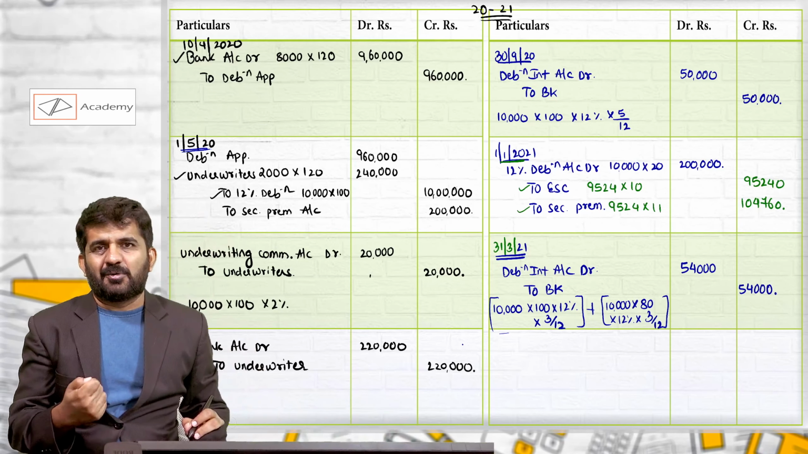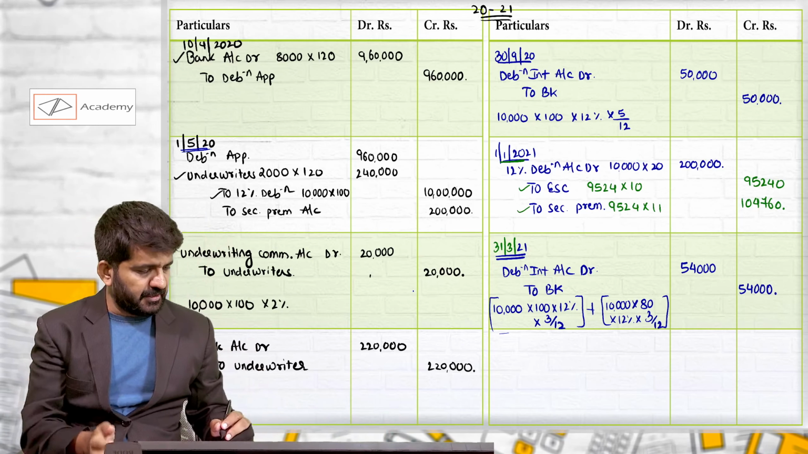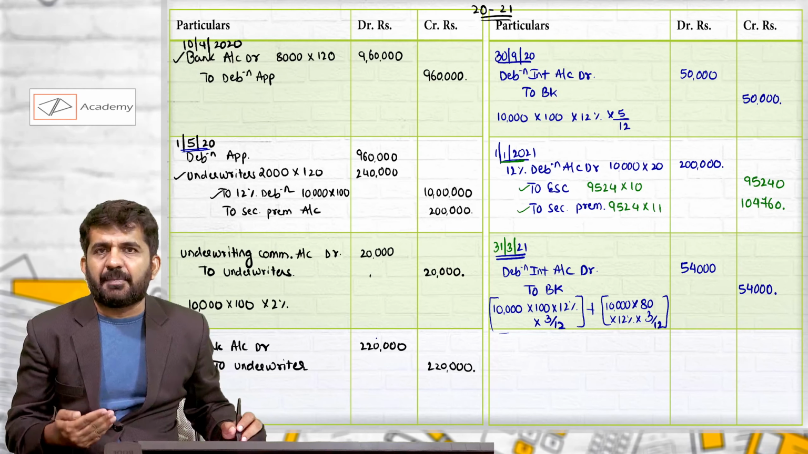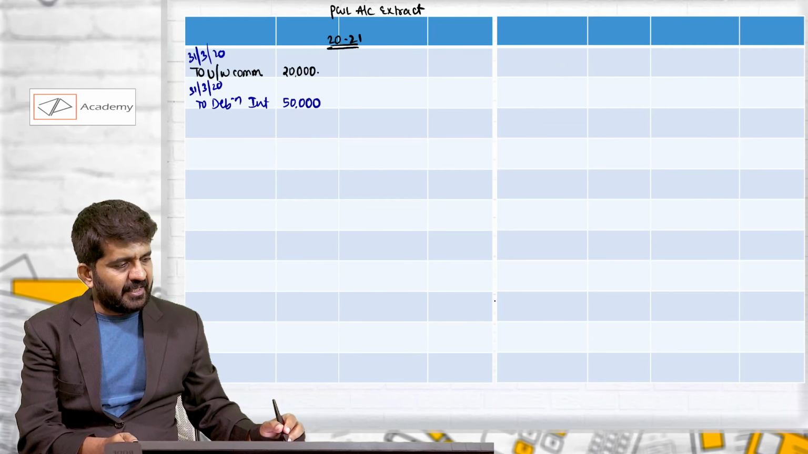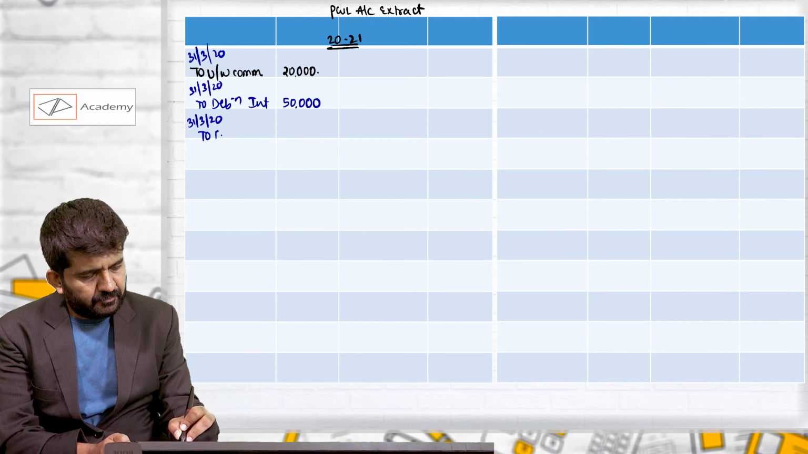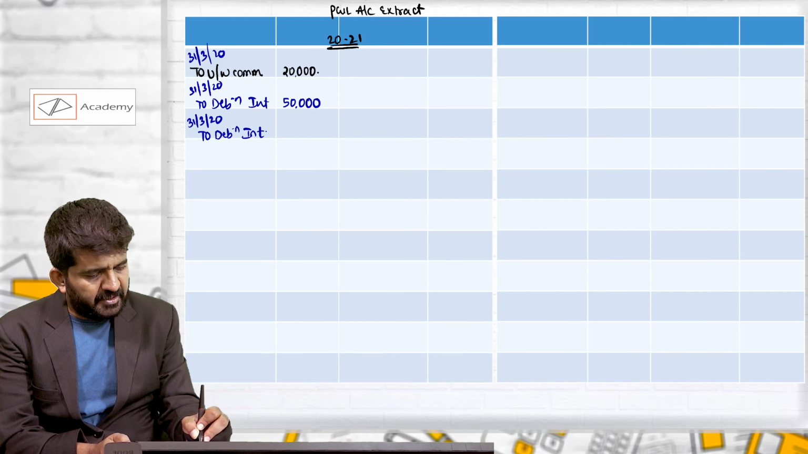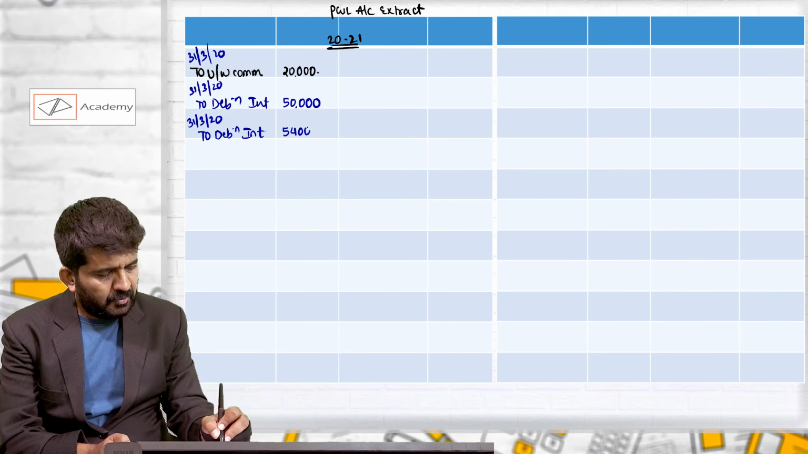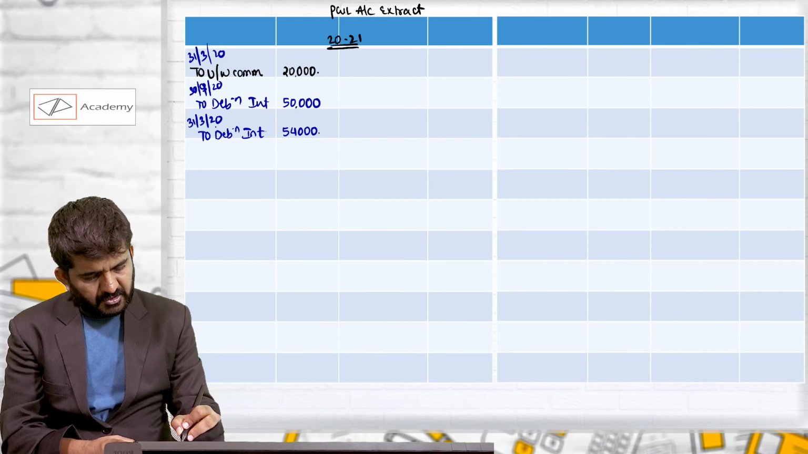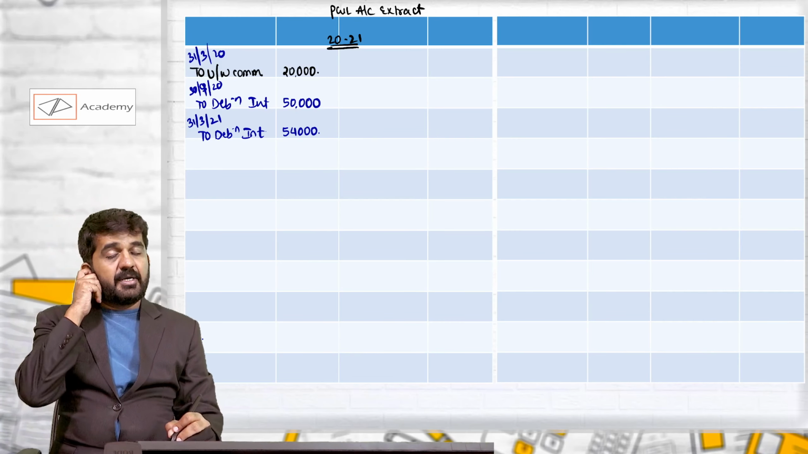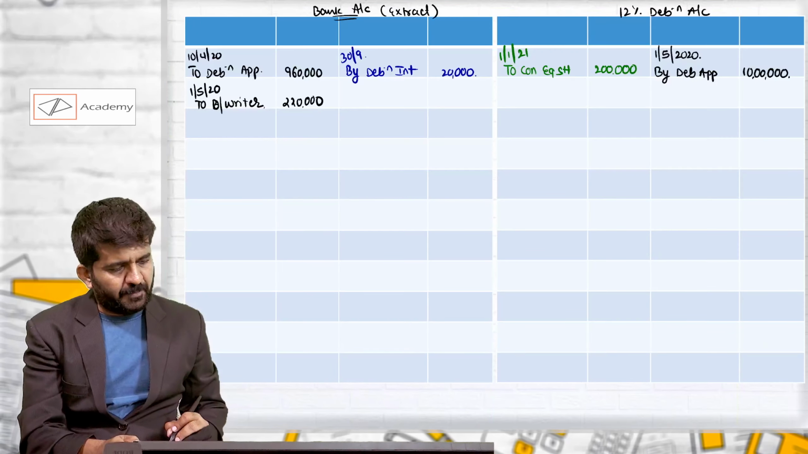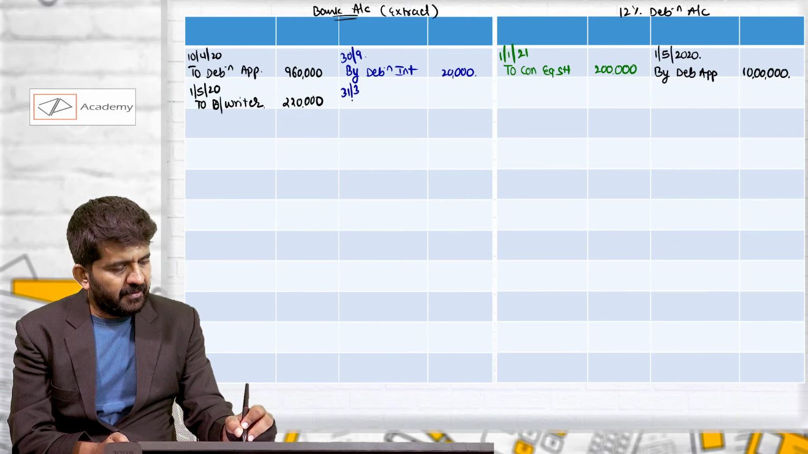So debenture interest calculation is somewhat relevant as far as this case is concerned. Debenture interest will be debited to profit and loss account by passing a journal entry: P&L account debit to debenture interest. P&L account, 31st March, to debenture interest 54,000. This was 30th September 2020 and this is 31st March 2021. Debenture interest 54,000, to bank 54,000. So bank account will be credited by 54,000.